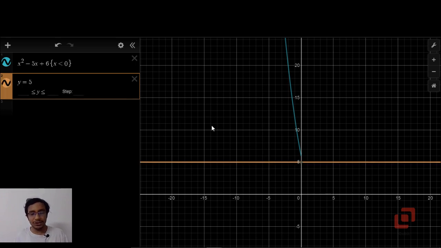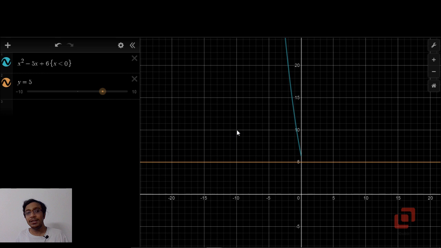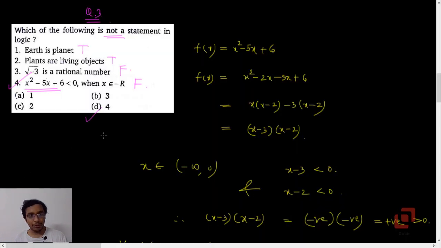So there is no question of that particular function being less than 0 for negative real numbers. Okay, so our fourth sentence is a statement with truth value false. So none of the options is right.